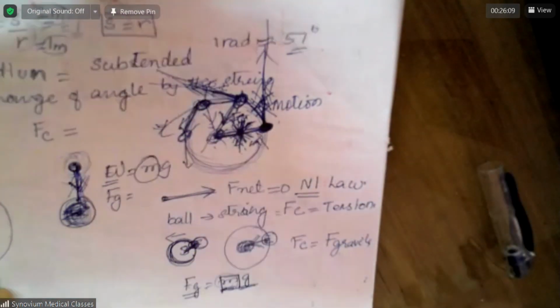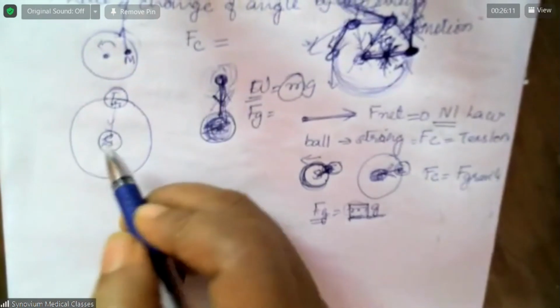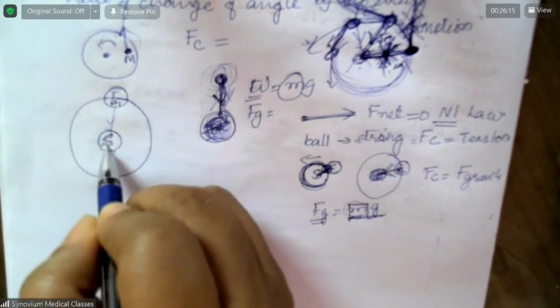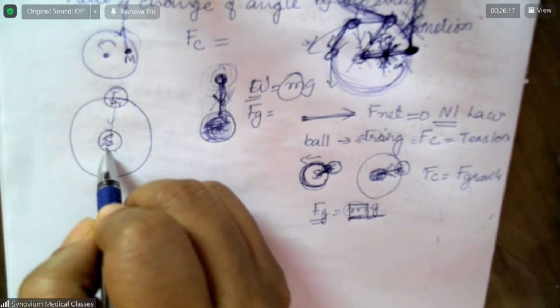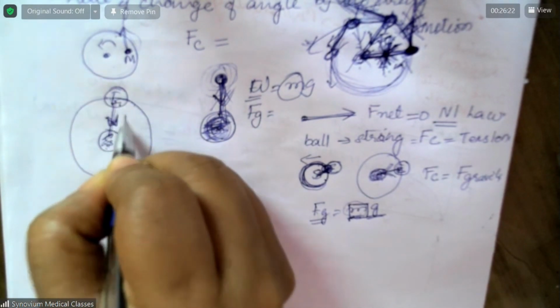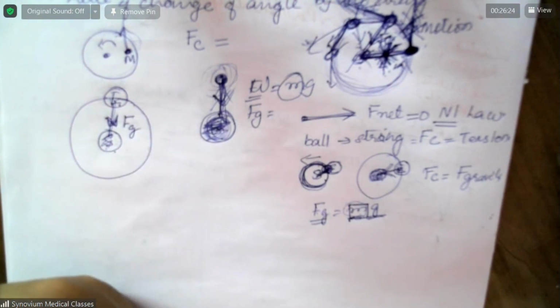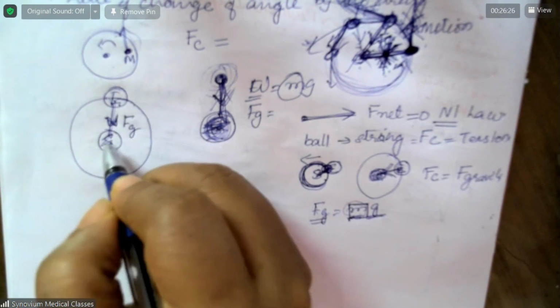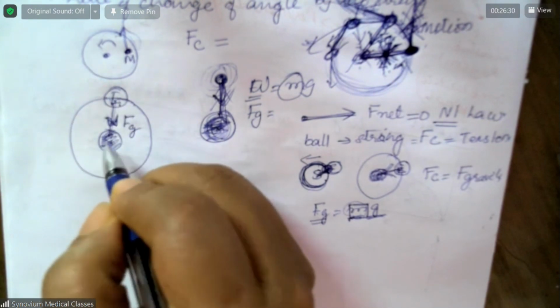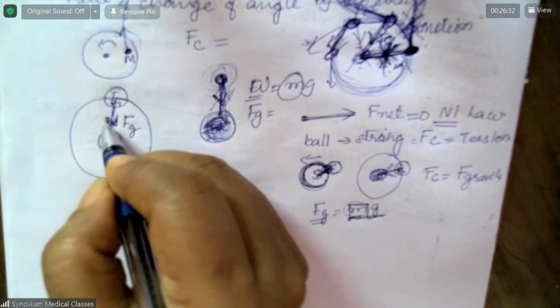Now you apply that to this sun-earth system. What is the force between the earth and the sun? The force due to gravity. The earth is also pulling the sun, but the mass of the sun is much larger than the earth, so this is more.